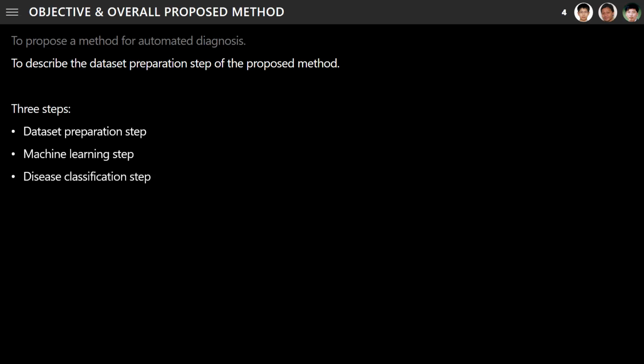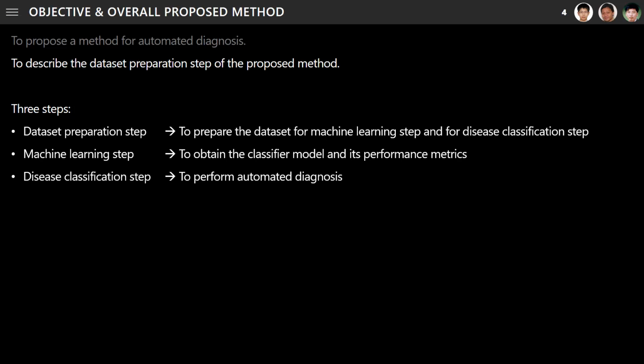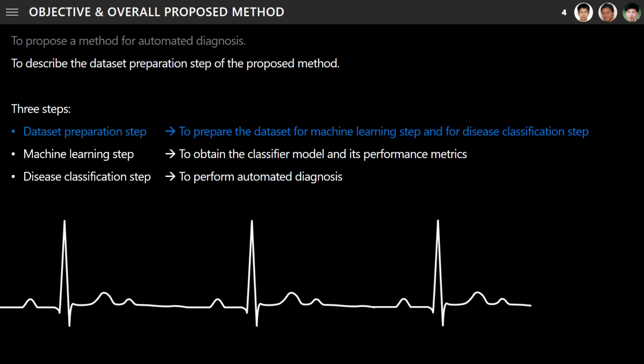Now, the dataset preparation step aims to prepare the dataset for the machine learning step and for the disease classification step. The machine learning step aims to obtain the classifier model and its performance metrics. Finally, the disease classification step aims to perform automated diagnosis. The input of the dataset preparation step is ECG signals, and the output is a dataset for learning or classification. However, what kind of dataset meets the requirements for learning or classification? It is the heart rate variability or HRV parameter dataset.